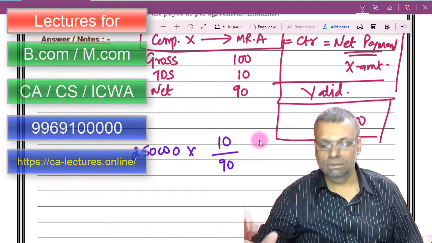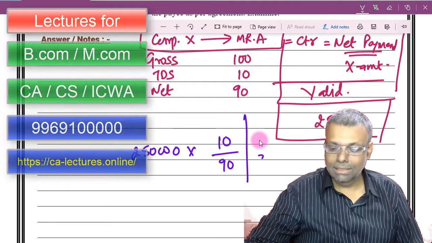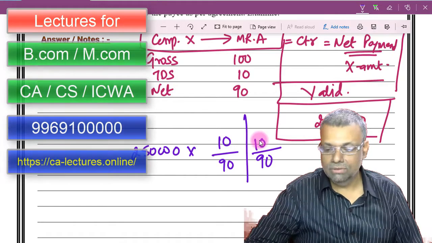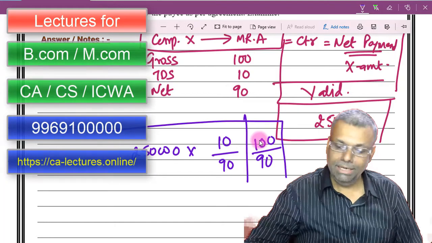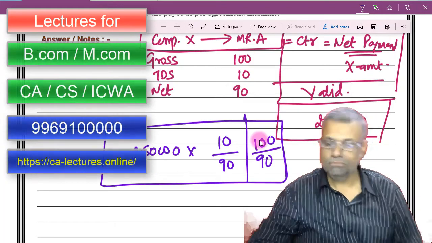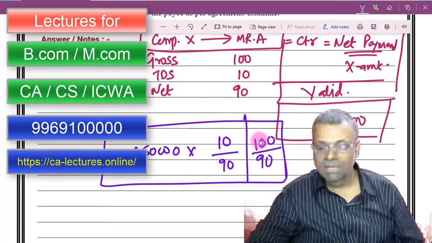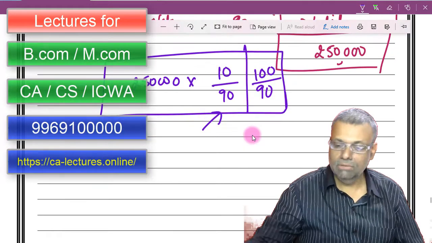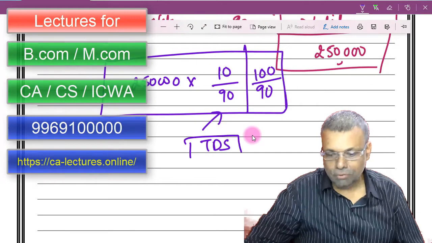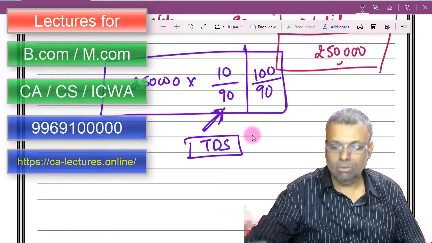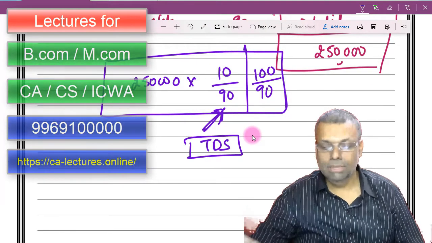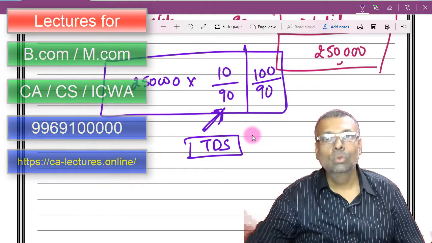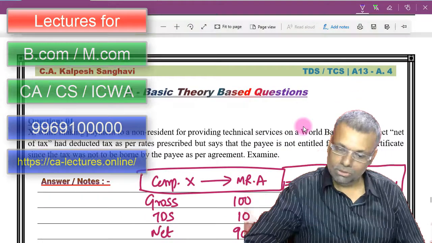Or if you want the gross amount, then you can divide by 90, because 2,50,000 is 90%. So what is the gross figure? The gross figure is 100. Depending on the way you want it, you can do this grossing up and get the amount of the TDS. Whatever the TDS portion is, you will have to pay to the government. That means 2,50,000 multiplied by 10 divided by 90, whatever the TDS comes to, you will have to pay to the government. Now come to the question directly.